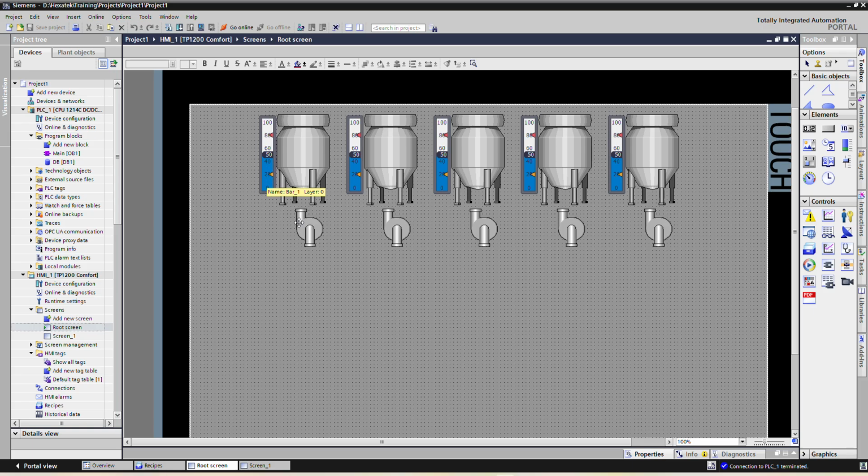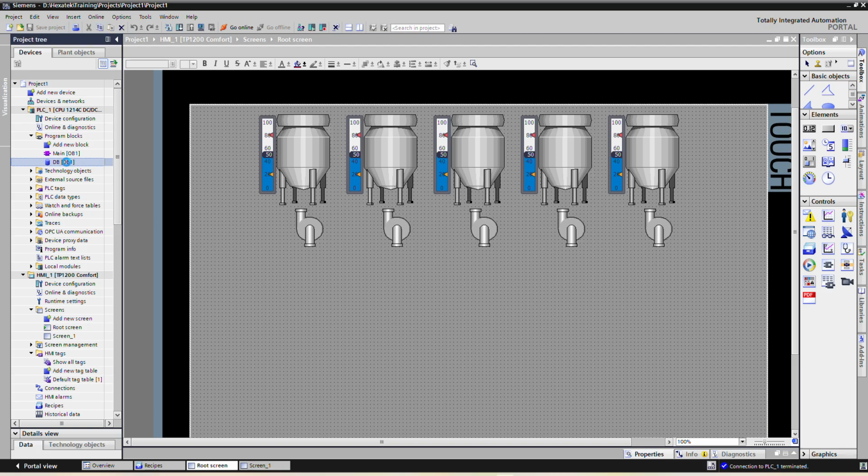We will give one on and off tag for the pump and one real tag for the level set point. So it will compare the level, and once the level is achieved, the pump will be stopped.